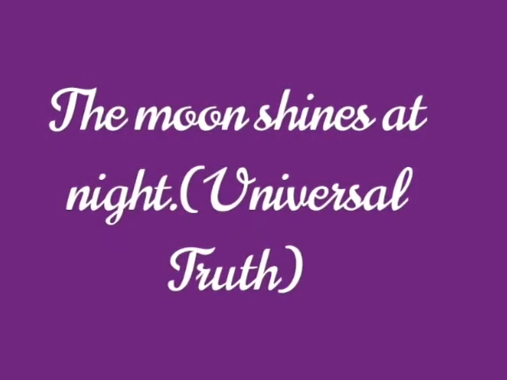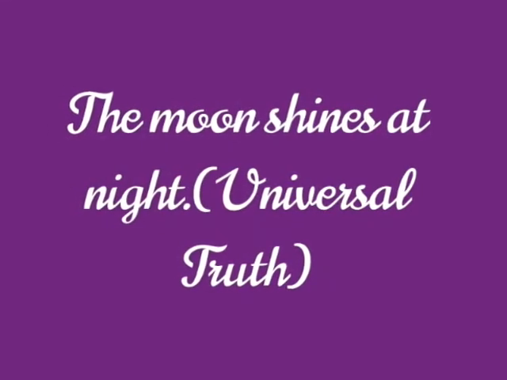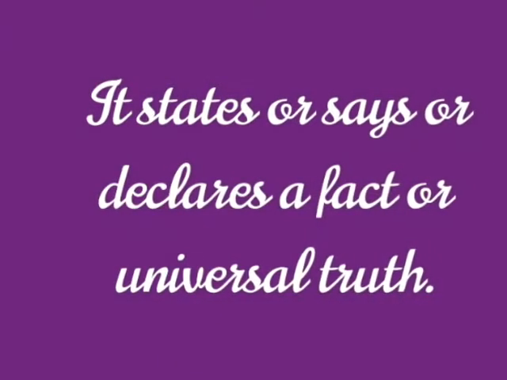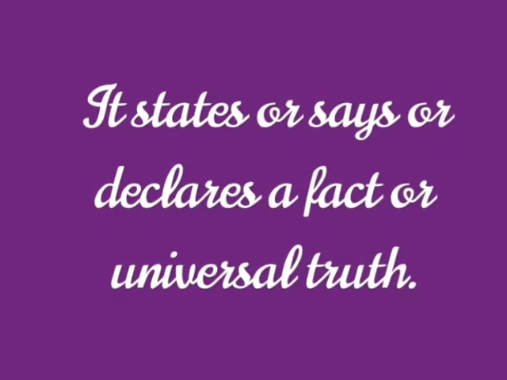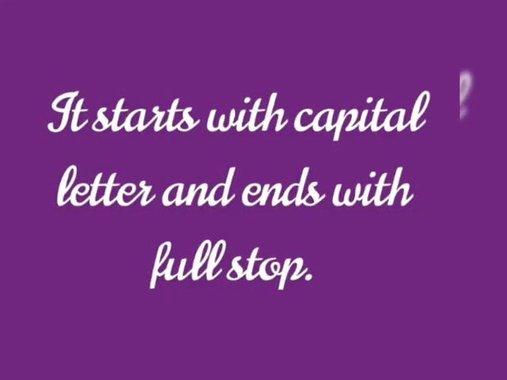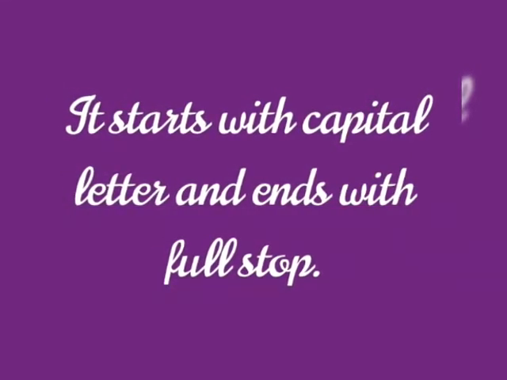So it is an assertive sentence. The moon shines at night. It is a universal truth. So it is an assertive sentence. Clear? I am repeating again. Assertive sentence or declarative sentence is a statement which says or states or declares a fact or any universal truth. It starts with a capital letter and it ends with a full stop.